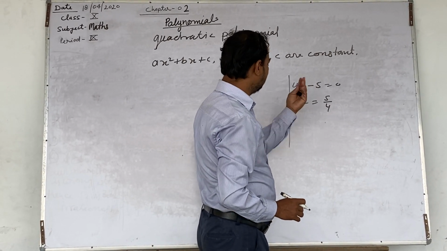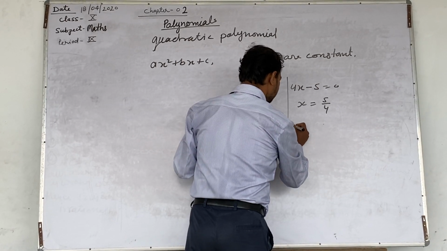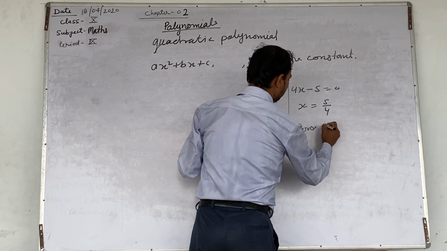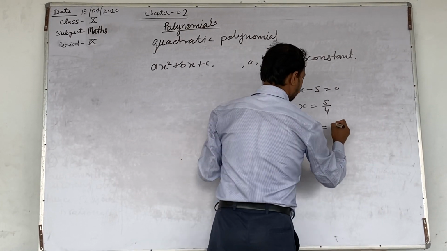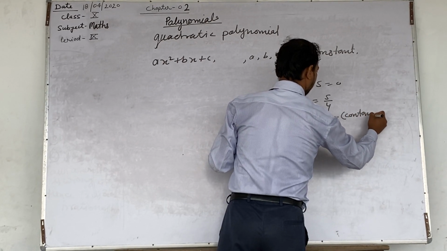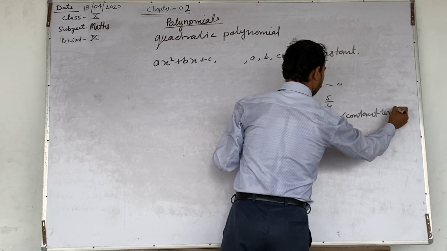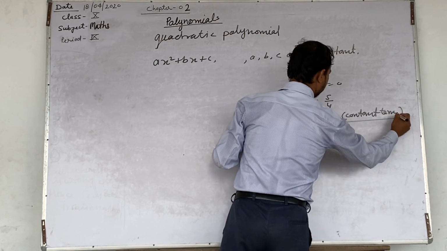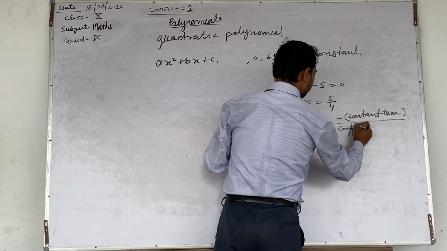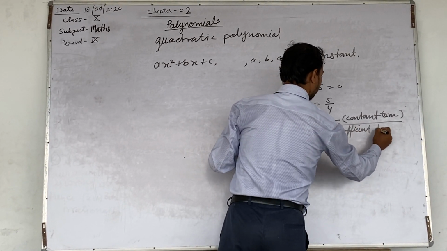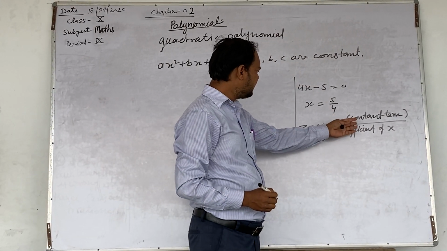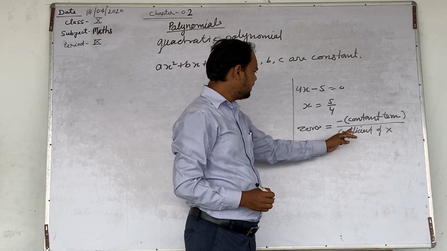So just translate it. Zero is equal to minus constant term upon coefficient of x, minus of constant term upon coefficient of x.